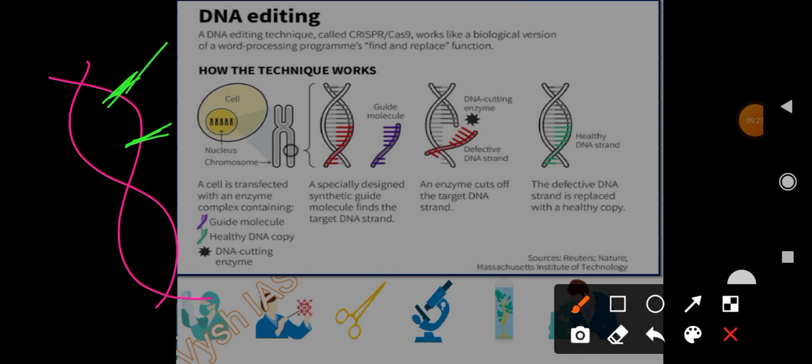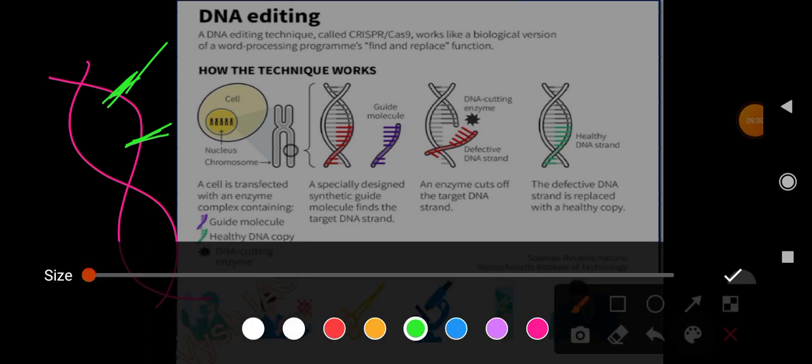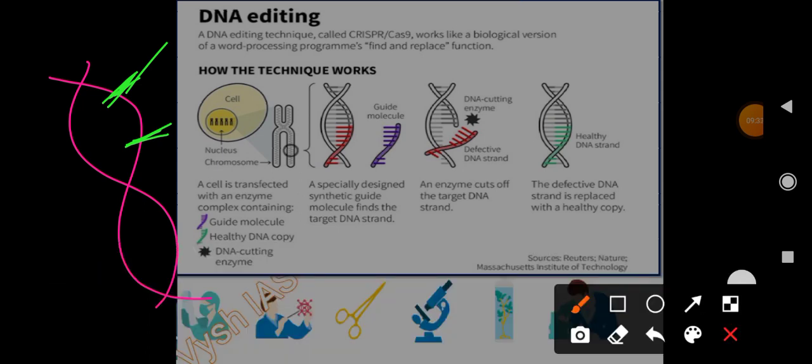In order to do that there will be one guiding molecule. It is telling that this is the place where you have to make the cut, because this is the faulty DNA.